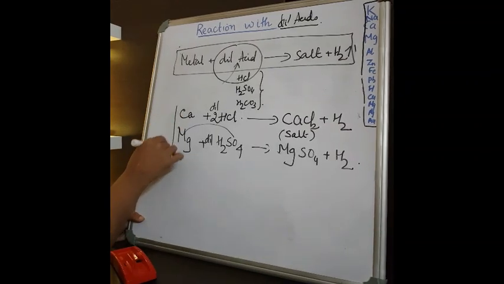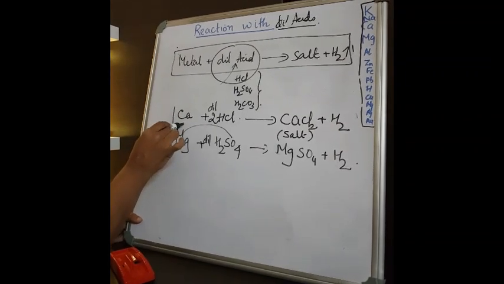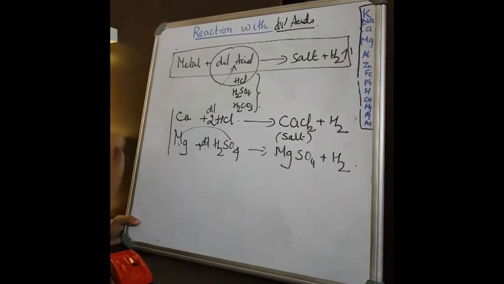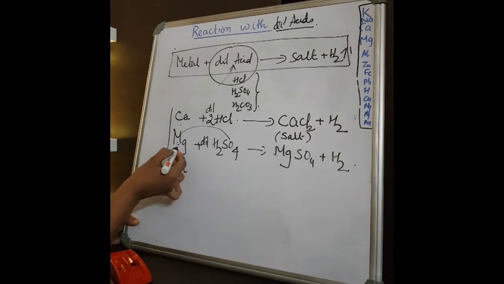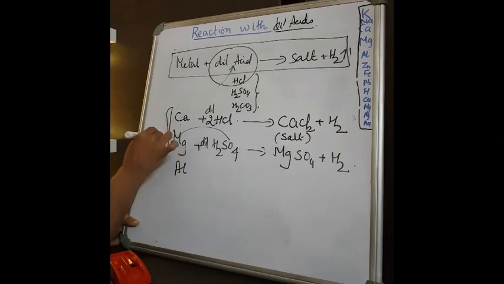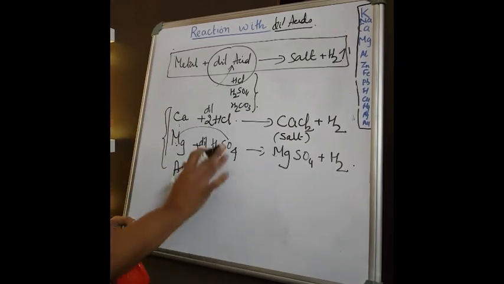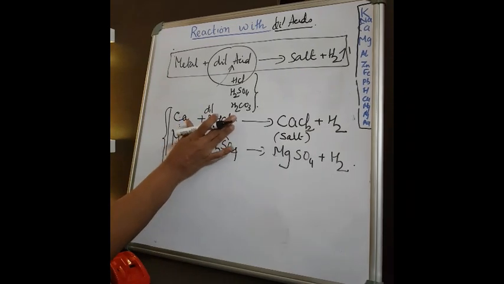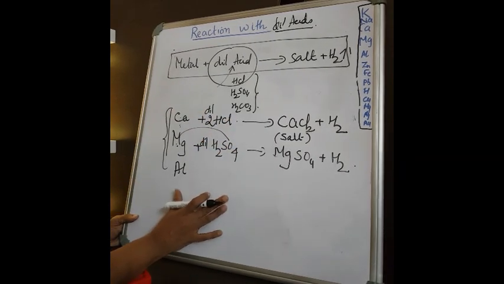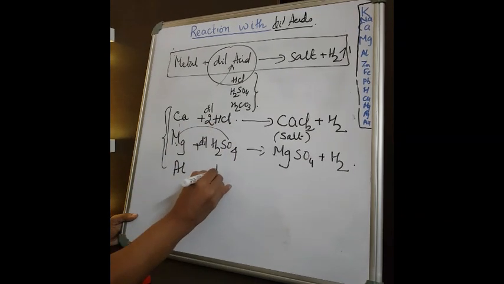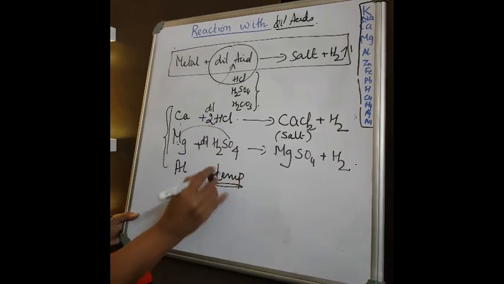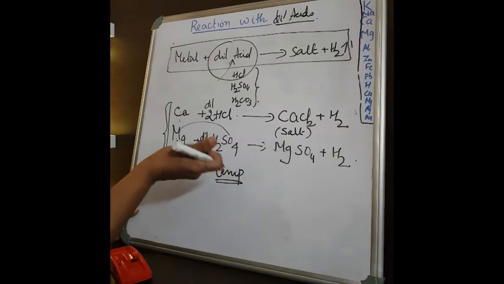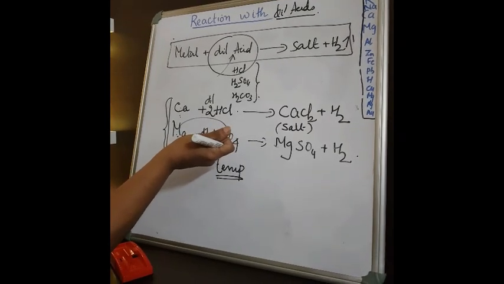But how will you say that magnesium is less reactive than calcium, or how is calcium more reactive than magnesium? Or if I say aluminium is less reactive than magnesium, what is the criterion we are looking for in this reaction with acid? When you are doing this experiment, if you note the temperature, temperature means you will feel heat when you touch the bottom of the test tube.